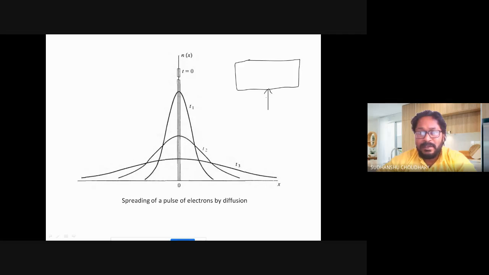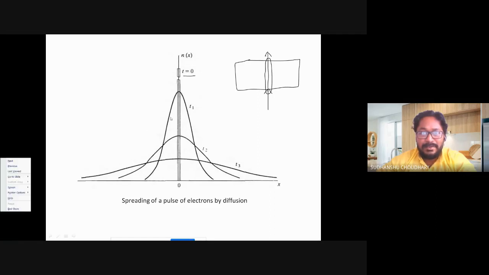Let us say the injection is very sharp, so that I have a pulse of electrons in this region only. So in this very small region, I have an impulse of electrons, that is, the electron concentration is present only in this very small region at t equal to 0.